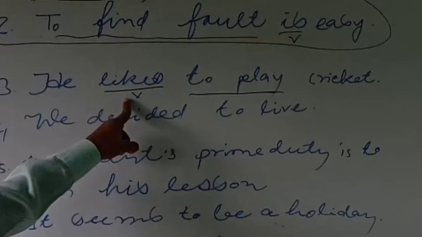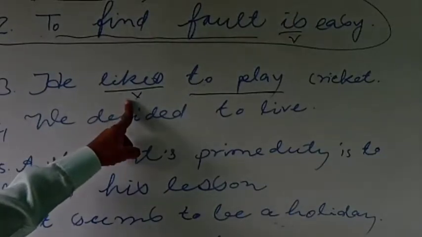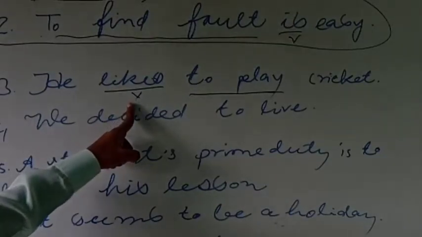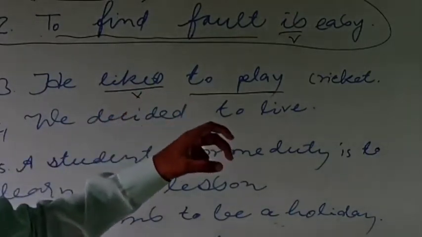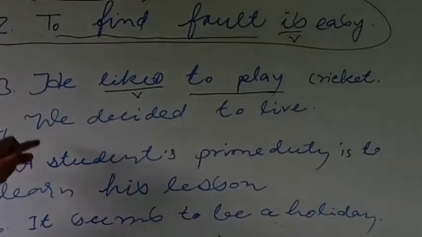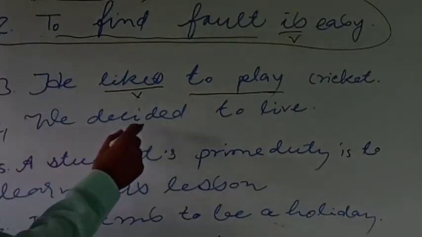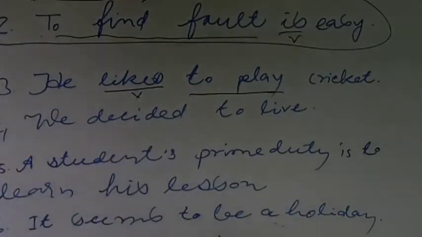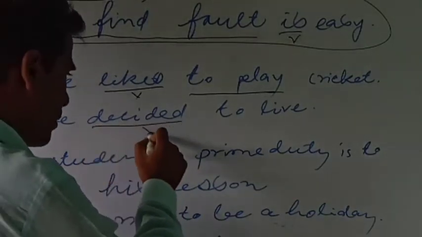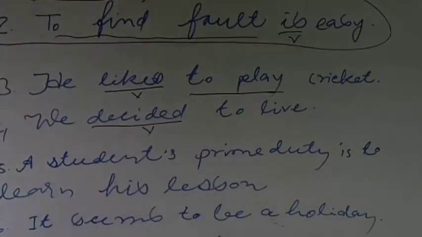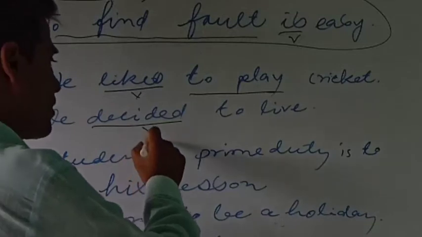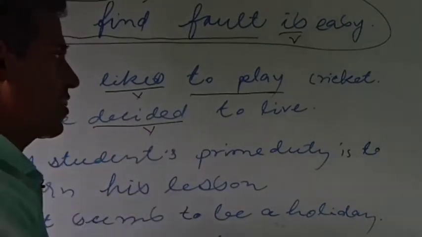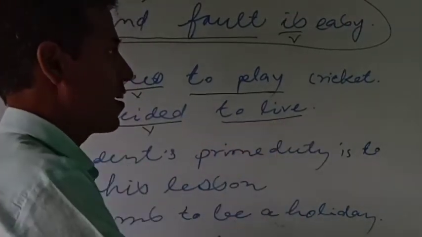So what we have learned from this sentence is that an infinitive can be used as an object to the verb. In the fourth sentence you see: We decided to leave. Here decided is the verb, and if you put the question to the verb decided as what did we decide? The answer will be to leave. Since by putting the question to the verb decide as what we are getting the answer to leave, this to leave is the direct object.